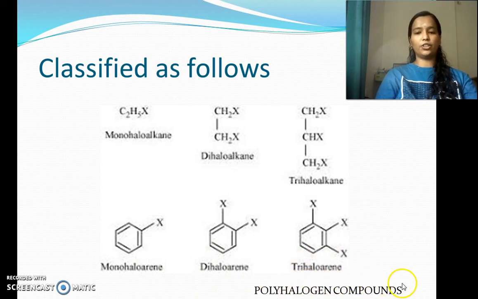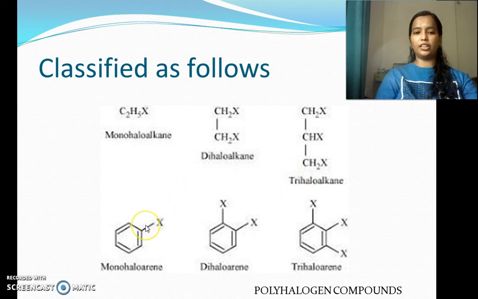also polyhalogen compounds. Now, what is monohaloalkane? From the name itself you will understand mono means single. So if the haloalkane contains only one halogen atom, X represents the halogen atom, it is known as monohaloalkane. If the haloalkane contains two halogen atoms, then it is known as dihaloalkane. Di means two. If the haloalkane contains three halogen atoms, it is known as trihaloalkane, and tri represents 3.